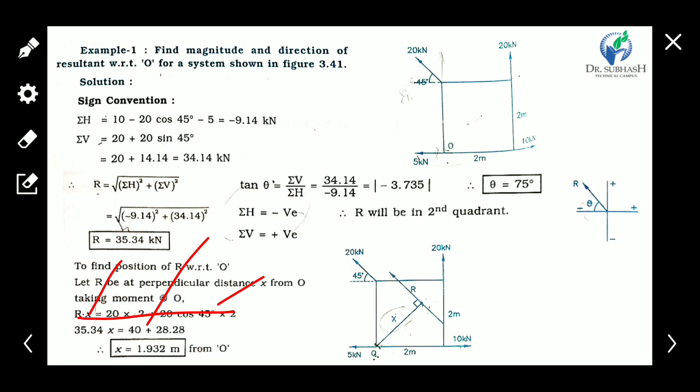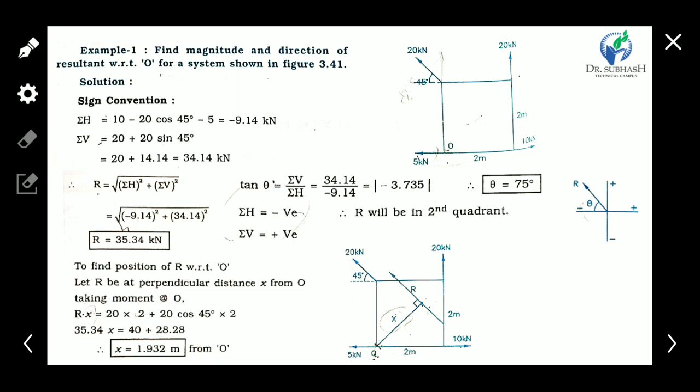Now all values are known. We already found the value of the resultant, so put it in this equation. The only unknown is the perpendicular distance between point O and the resultant. We find the perpendicular distance is 1.9 meter from O to the resultant.